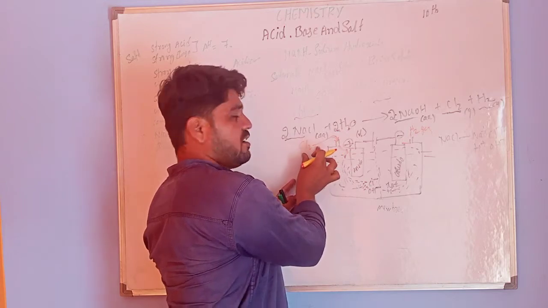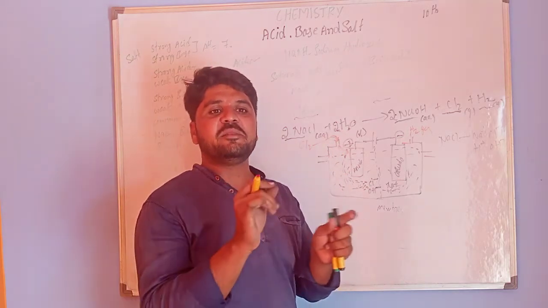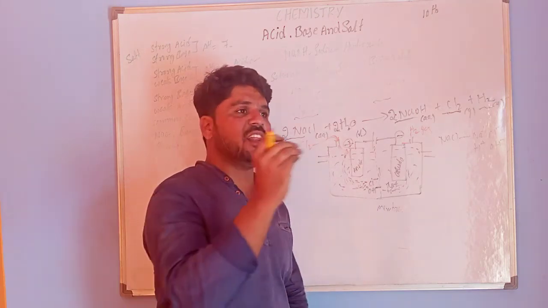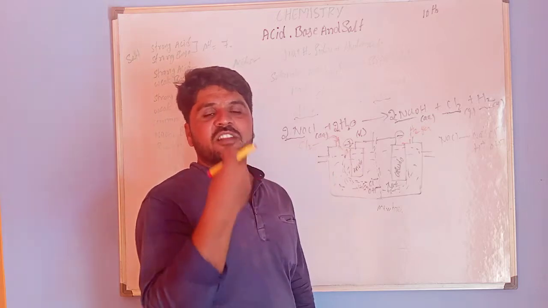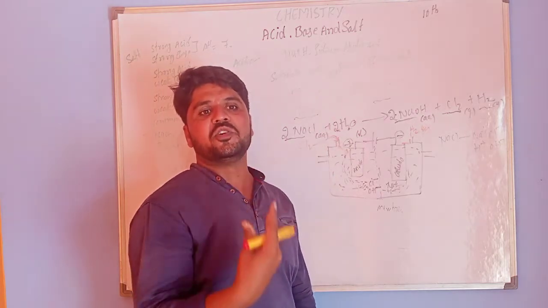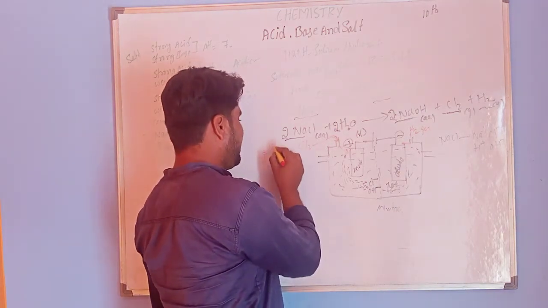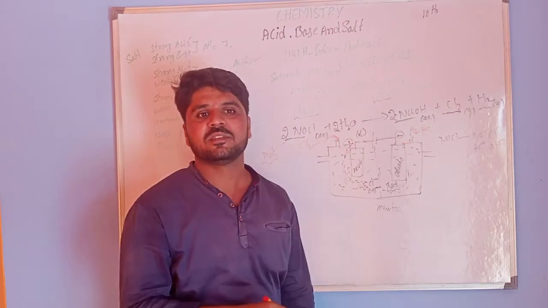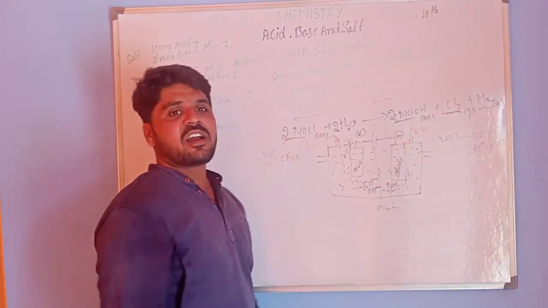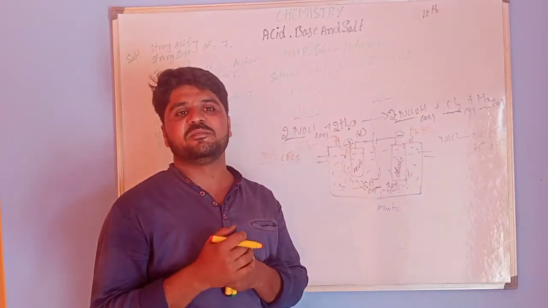Chlorine is used in the purification of water, that means treatment of water, and in swimming pools. That's why the water in a swimming pool gives a chlorine odor. It is also used in PVC, polyvinyl chloride, in CFCs, chlorofluorocarbons, and in some pesticides.